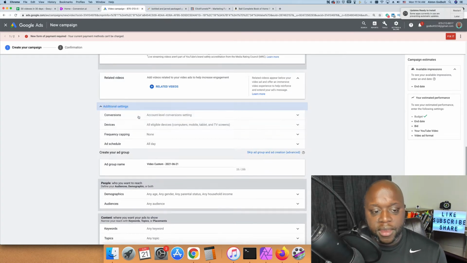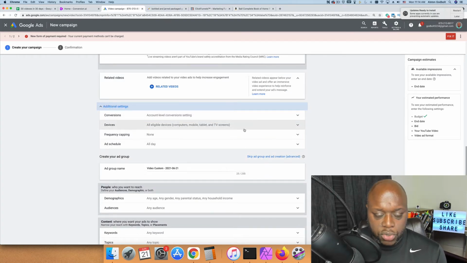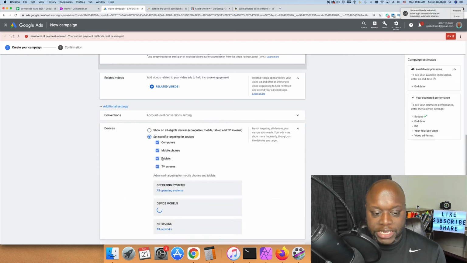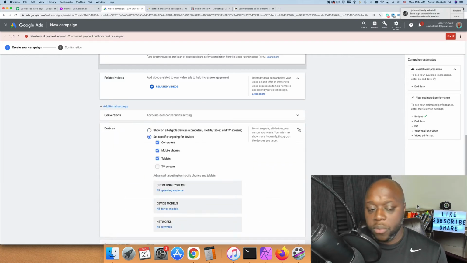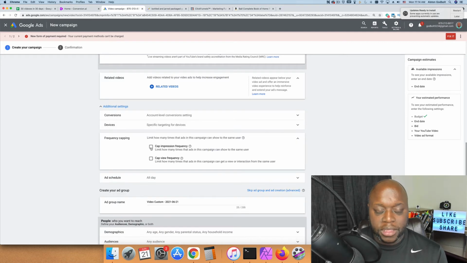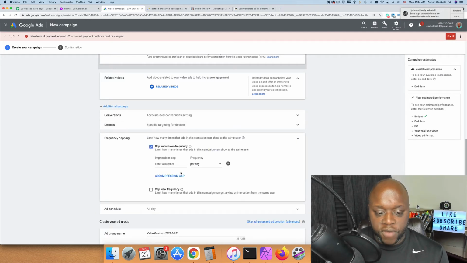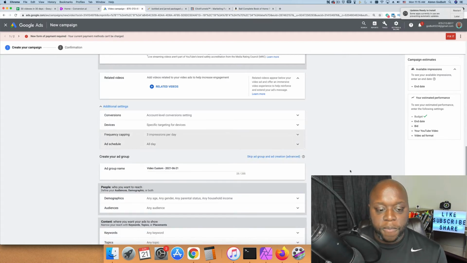And then if we click on additional settings, we can choose the devices. Maybe you want to deselect TV screens because most people don't buy from their TV. We can also limit the number of times customers see our video per day. What we could do is we could limit that to 3 so that we don't stress our customers out, make them upset. And then we can actually limit the ad scheduling as well, but we're going to leave it as is.